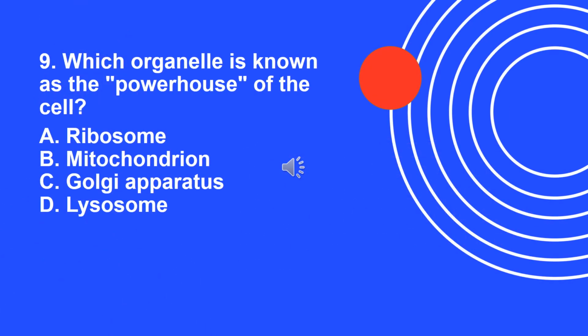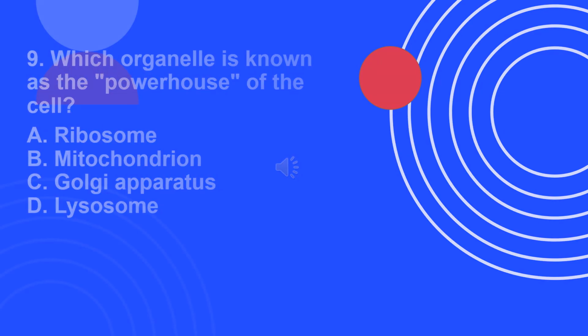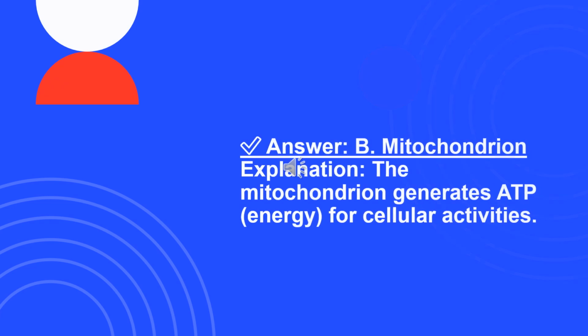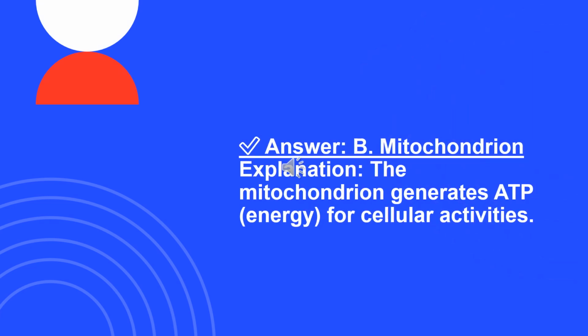Question number 9. Which organelle is known as the powerhouse of the cell? A. Ribosome. B. Mitochondrion. C. Golgi apparatus. D. Lysosome. The correct answer is letter B.